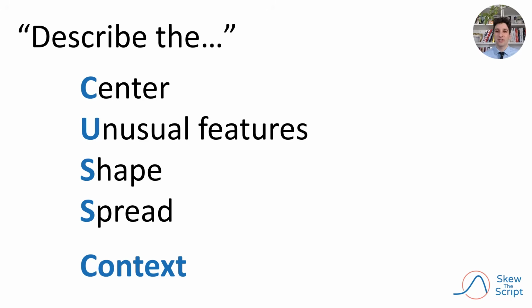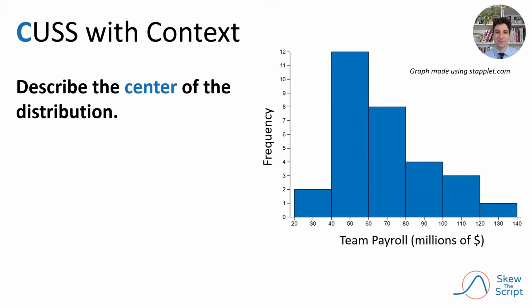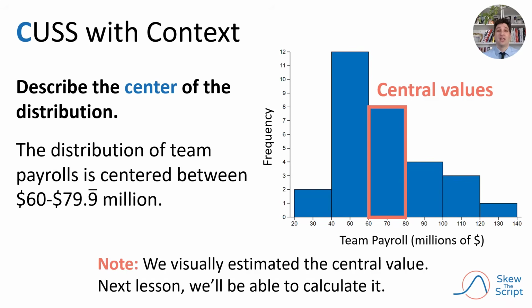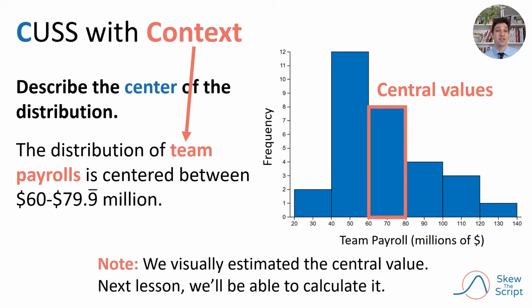And when you're asked to describe these features, you always want to make sure to include context. For example, here's that histogram of team payrolls. So you may be asked to describe the center of a graph like this. The central value of this distribution, or the middling value, appears to be between $60 and almost $80 million. Note that this is just a visual estimate of the central values of this distribution. In a later lesson, we'll learn how to calculate more specific measures of center, such as means and medians. So that's what we'd write in our response: the distribution of team payrolls is centered between $60 million and almost $80 million. Note that in my response, I made sure to mention context by including the name of the variable, team payrolls. You want to do that in all descriptions of features of graphs.